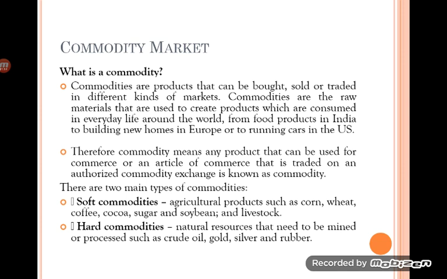If we are talking about types of commodities, there are 2 types: soft commodities and hard commodities. Soft commodities are the agricultural goods and allied products like livestock. Allied means the dairy products also come under soft commodities. Hard commodities are all the natural resources like metals, minerals, ferrous and non-ferrous metals, and crude oil. All these come under hard commodities.